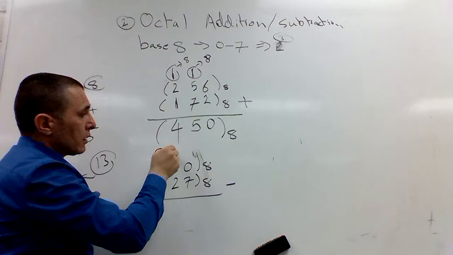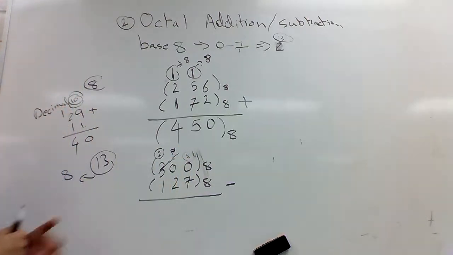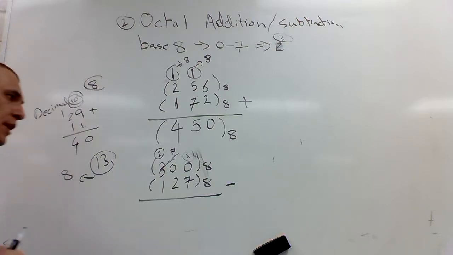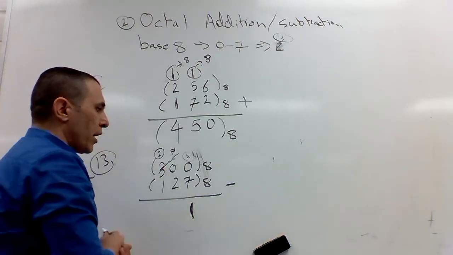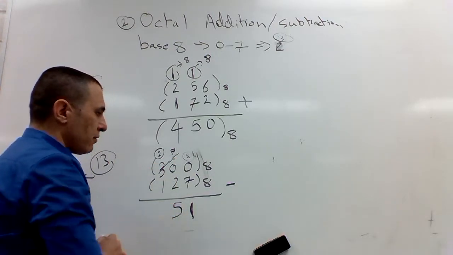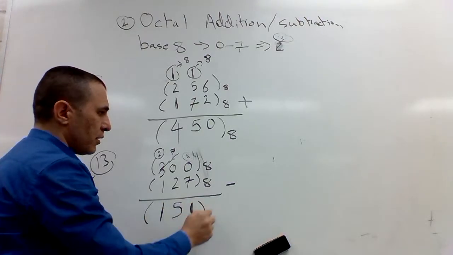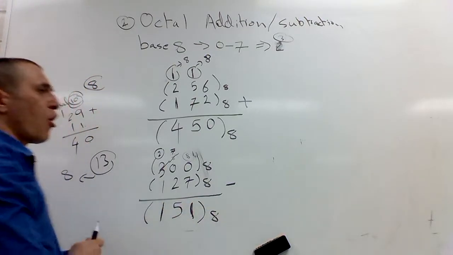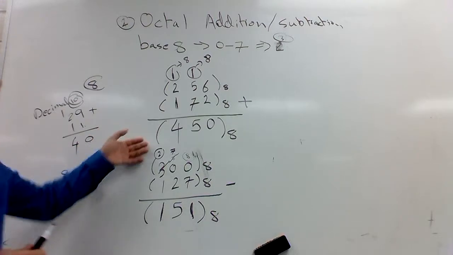I borrow again, so this is 7. Now I have 8 here. 8 minus 7, what do I have? 1. 7 minus 2 is 5. 2 minus 1 is 1. This is in octal, base 8. This is the addition and this is subtraction.